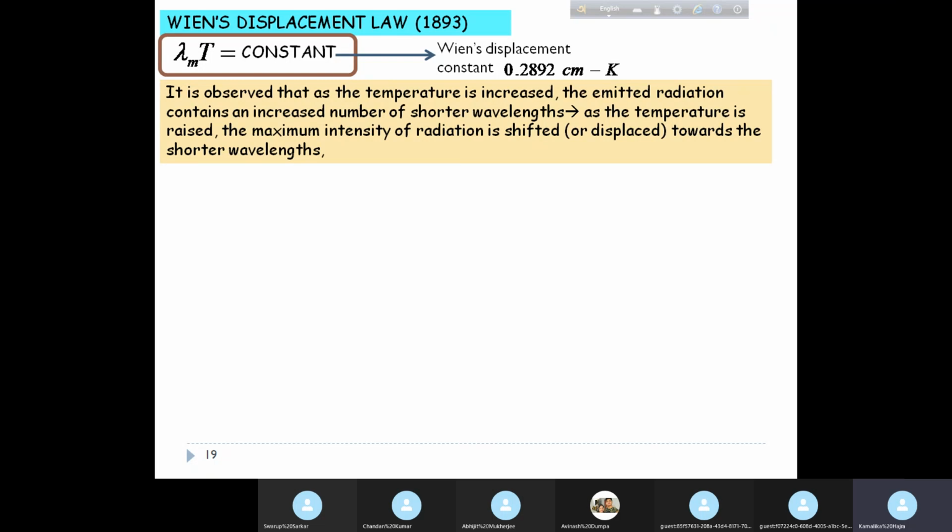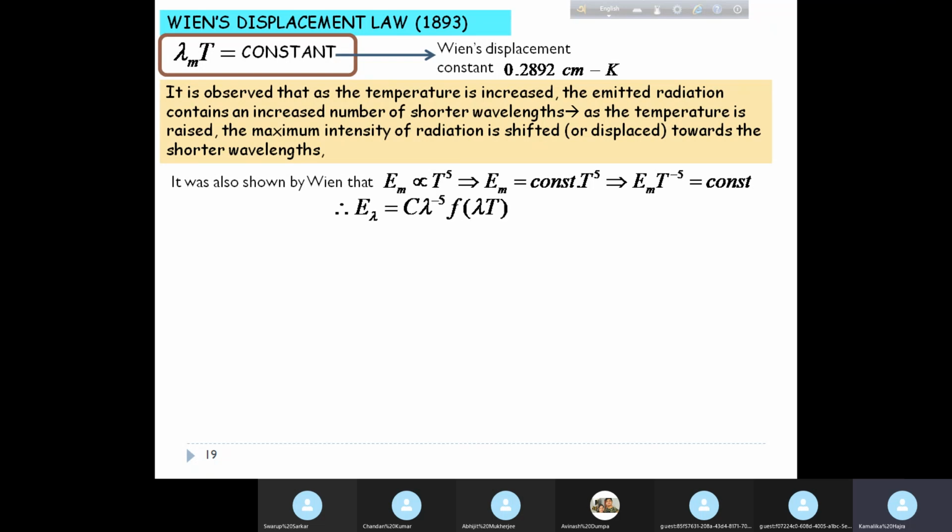As the temperature is raised, the maximum intensity of radiation is displaced towards shorter wavelengths. It was also shown by Wien that E m, the maximum value of the energy radiated, is proportional to T to the power 5. So E m equal to constant into T to the power 5, or E m T to the power minus 5 equal to a constant.